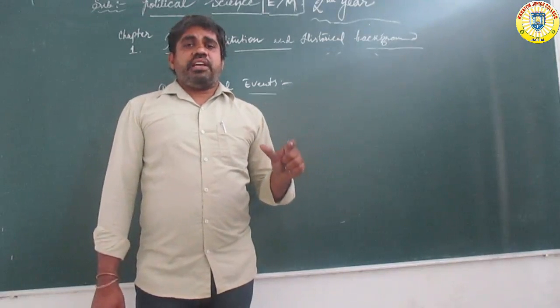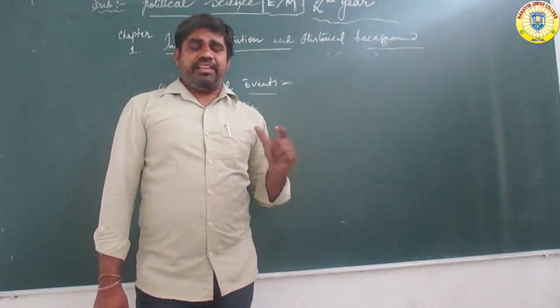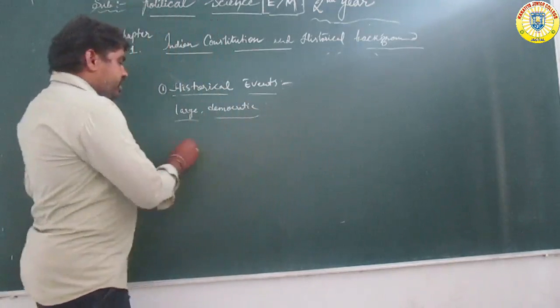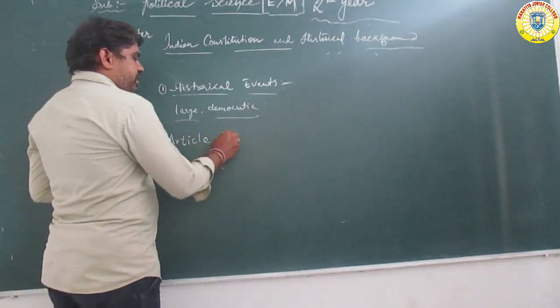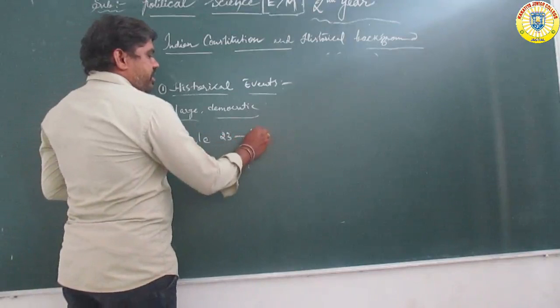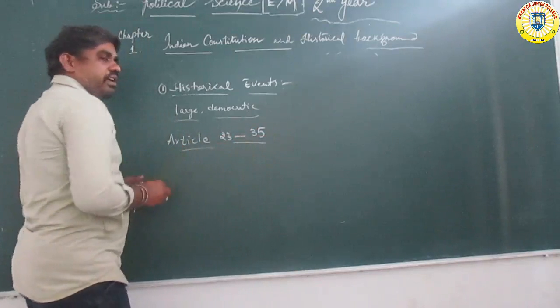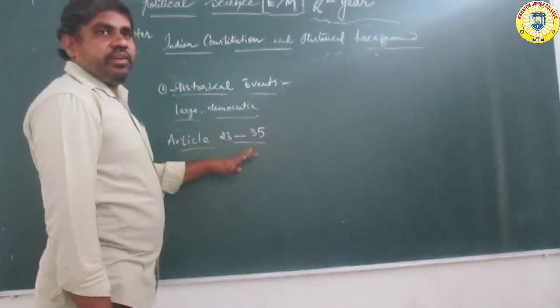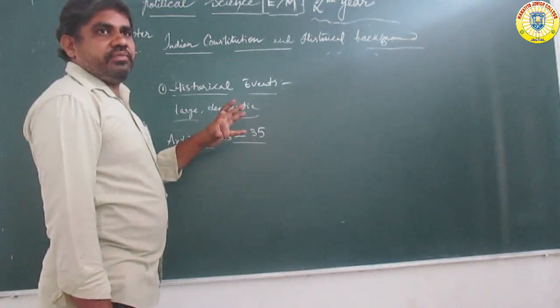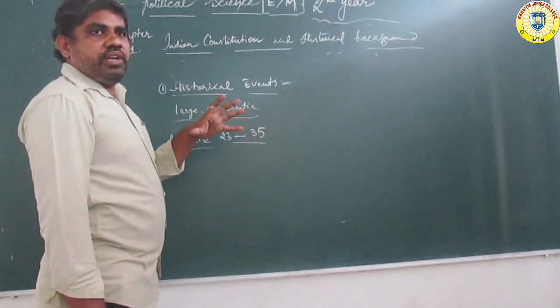For example, Article 23 to Article 35 are the fundamental rights. In the Constitution there are two types of rights.